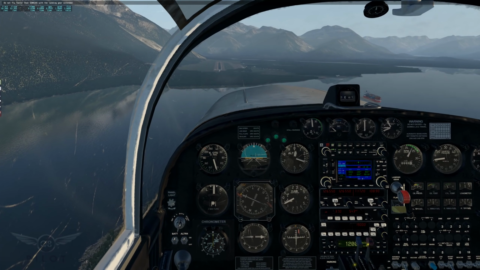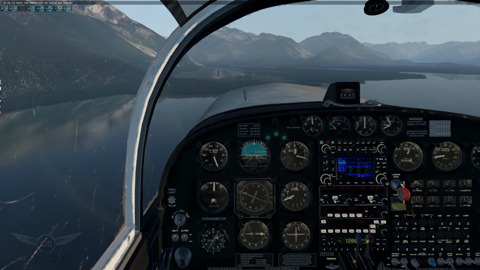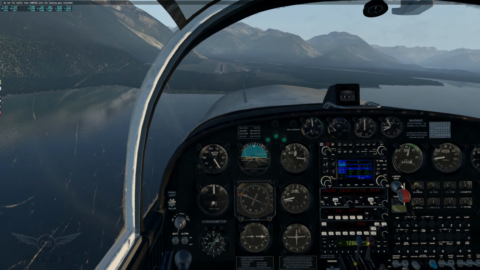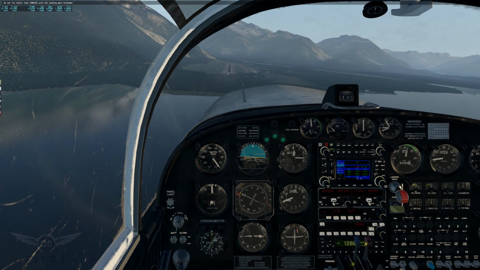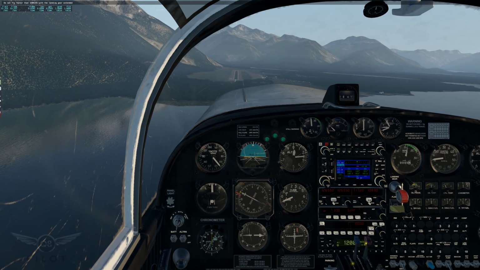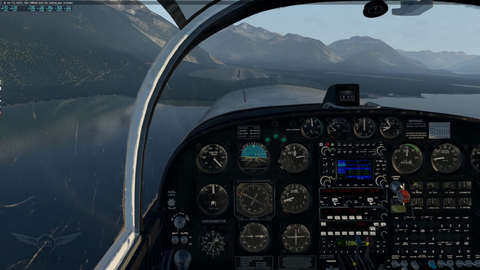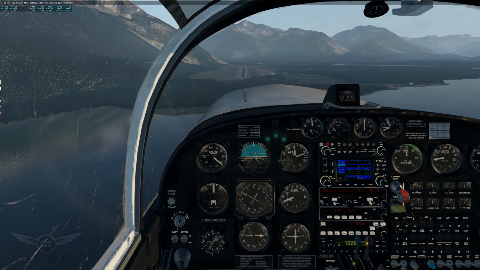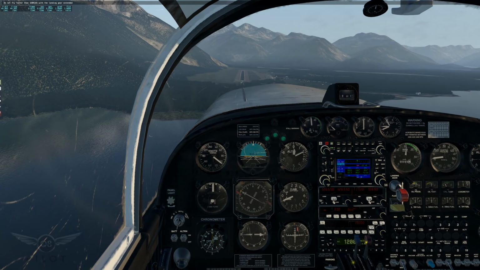All right, we're coming in to land now, and let me tell you, this is a really nice scene. It looks very, very impressive in terms of performance. No stuttering, very smooth. And the visual quality is, again, of the highest order.